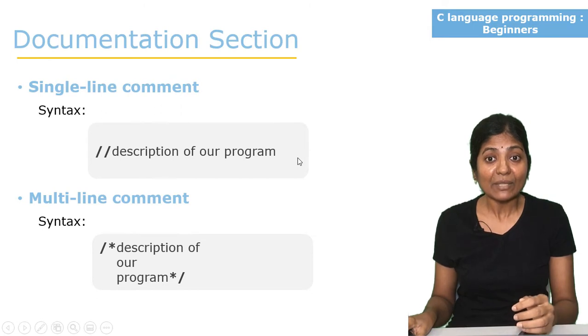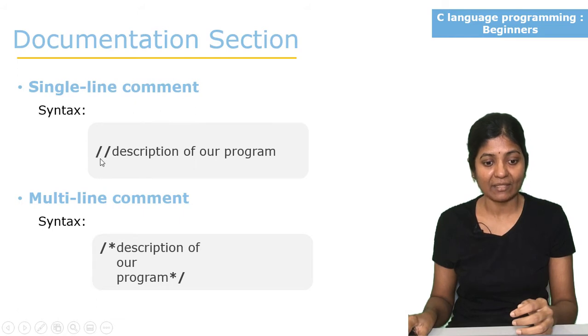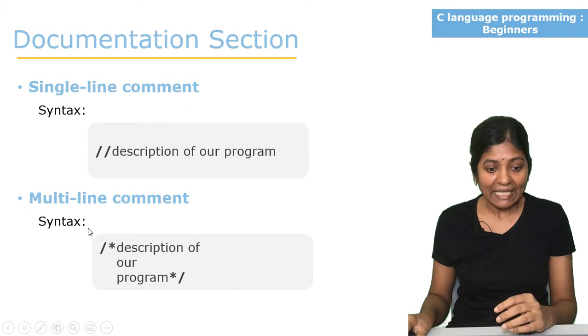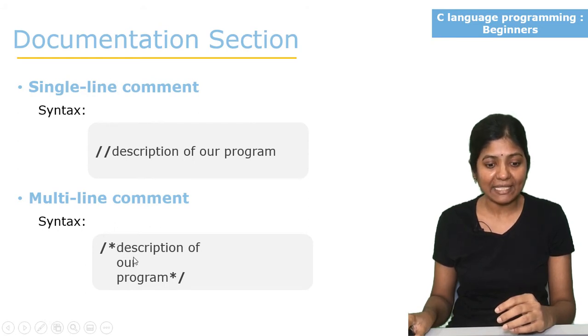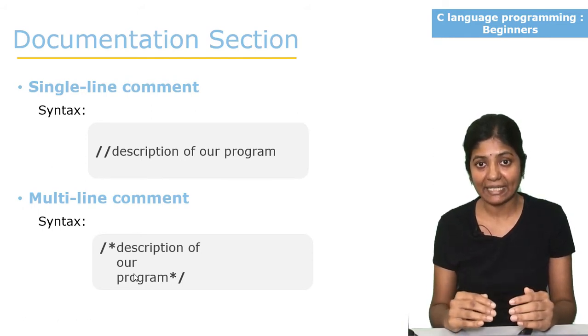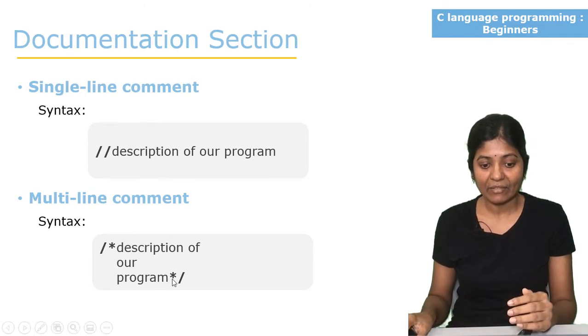Then, coming to the syntax of single line comment, we should write two slashes, forward slashes. After that, we need to write the description of our program. Coming to the syntax of multi-line comment, we should write slash, forward slash, star. We should write the description in more than one line. How many number of lines you want to write? That many lines you can write. But at the end, we need to write star and slash.